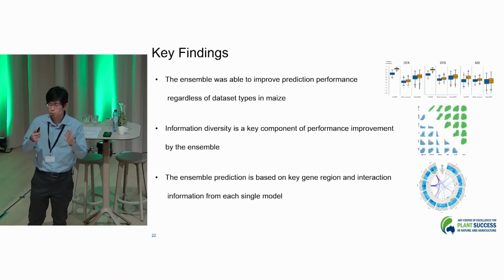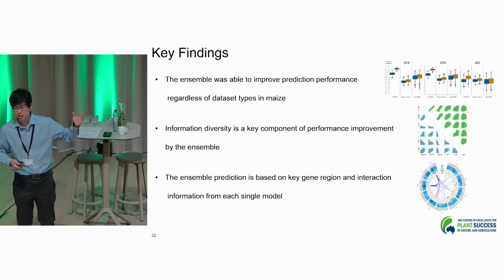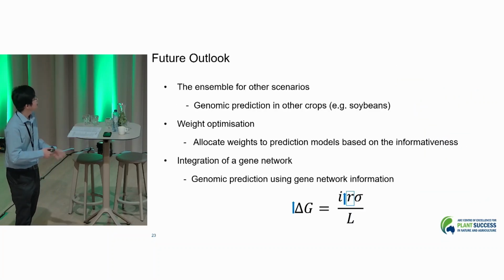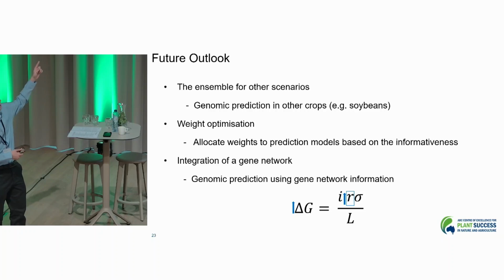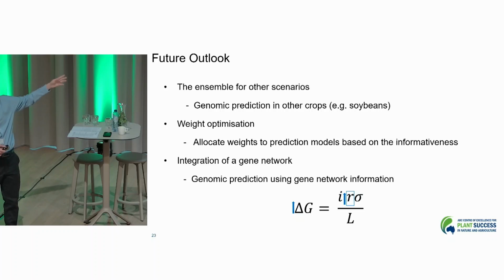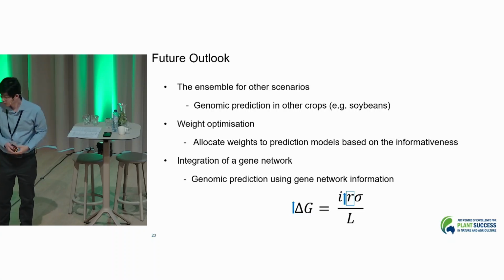And then the strength is coming from the information diversity. The prediction is actually based on the key gene interactions and the information coming from each of the single models. And then we have three future outlook and plans, but I won't go through each of them because of the time. By thinking about those three different components, we can further enhance the prediction and selection accuracy and gain as a result, which is my research target for my PhD. That's the end of my presentation. Thank you for listening.